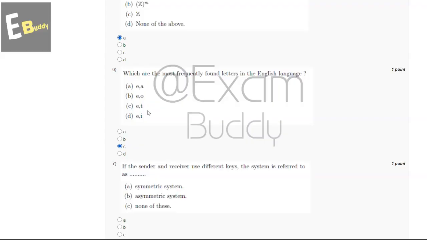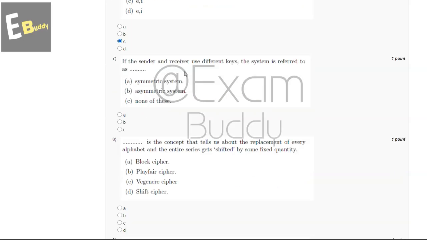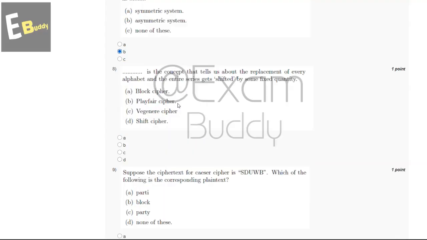And now let's go to our question number 7. If the sender and receiver use different keys, the system is referred to as dash. So these are the options, and the answer of our seventh question is B, asymmetric system. And now let's go to our question number 8. Dash is the concept that tells us about the replacement of every alphabet and the entire series gets shifted by some fixed quantity. So these are the options, and the answer of our eighth question is D, shift cipher.